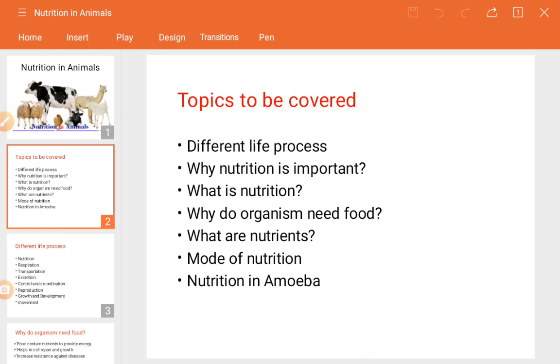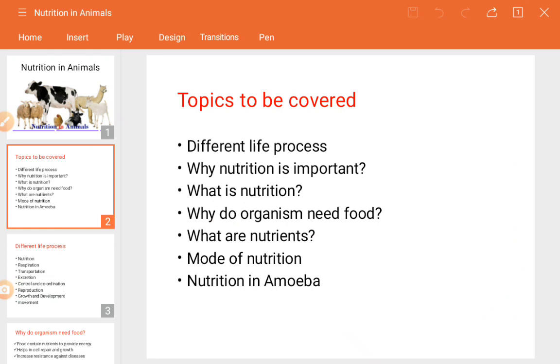So here we are not only going to see nutrition in animals, we are going to see the human beings along with the animals. So the major focus of this chapter is the animals plus the human beings. Moving towards the animals, first of all we are going towards the human beings. So these are the topics which we are going to cover.